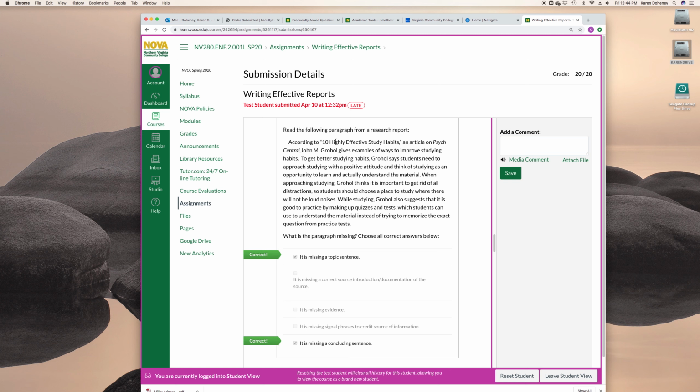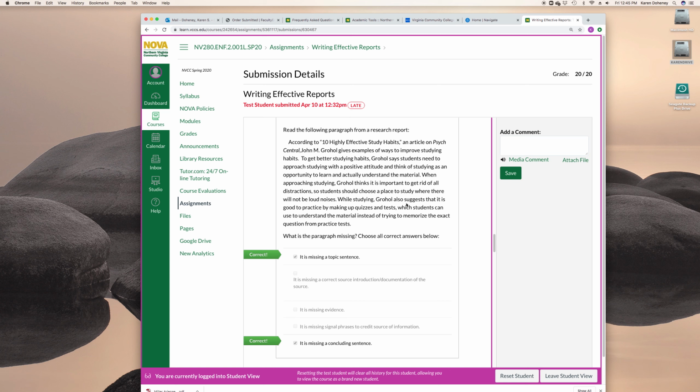So we have a source citation here. That's this right here. This whole sentence, right up to habits, is giving me a correct source citation. To get better studying habits, Grohl says students need to... here, so I have "Grohl says," that is a signal phrase. I have "Grohl thinks," that is another signal phrase.